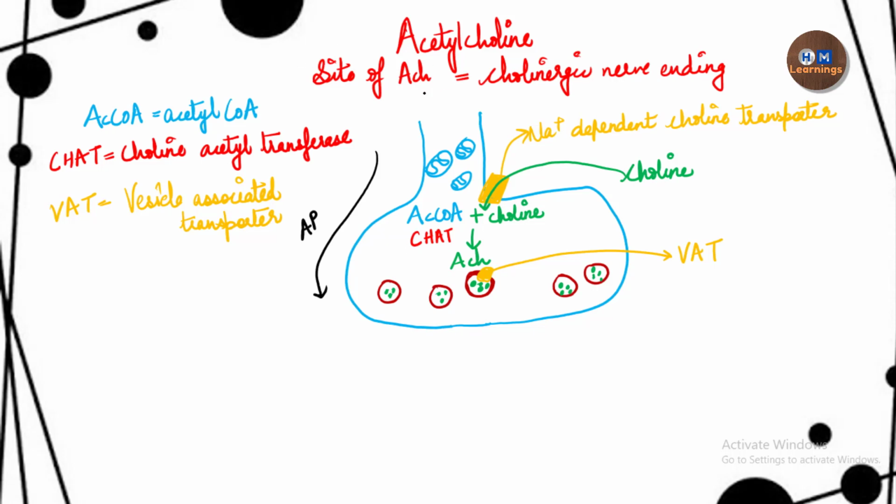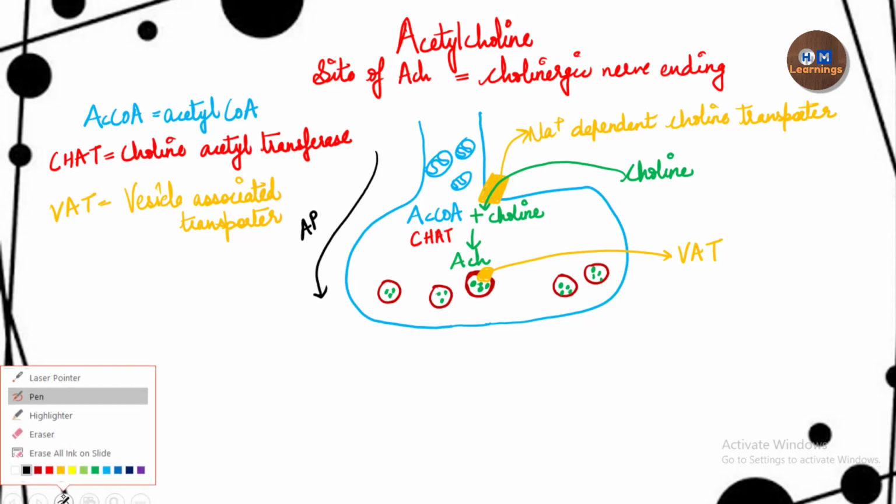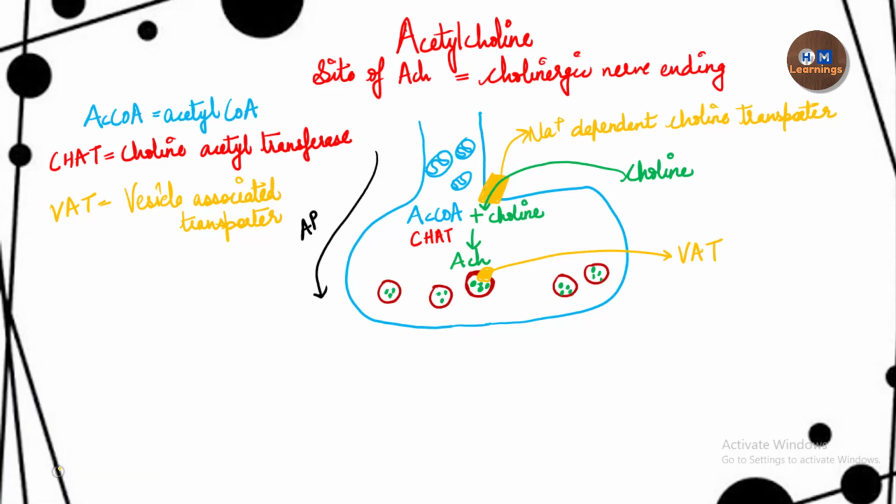Now the second part in the physiology of neurotransmitters is the release of the neurotransmitter, and that takes place by the process called exocytosis. For that the action potential arrives, and when the action potential arrives, it causes a change in the membrane voltage, and that causes the opening of which type of channels?